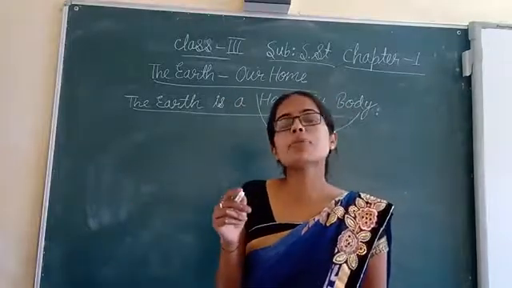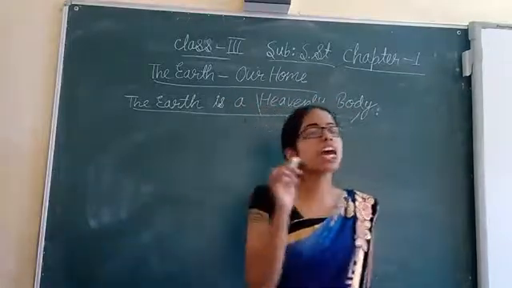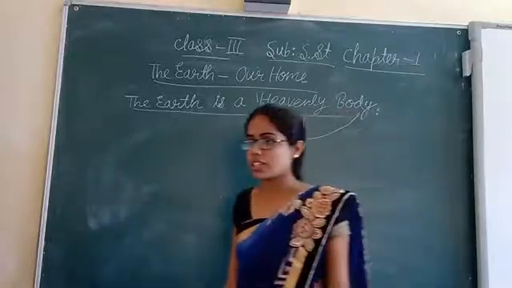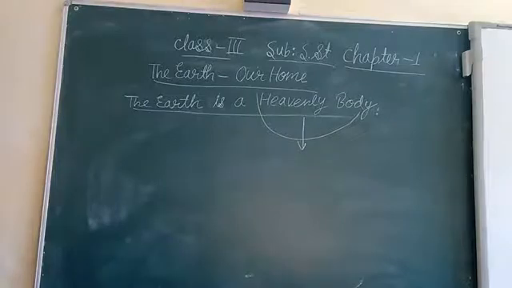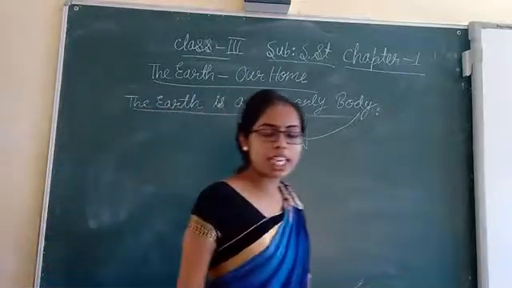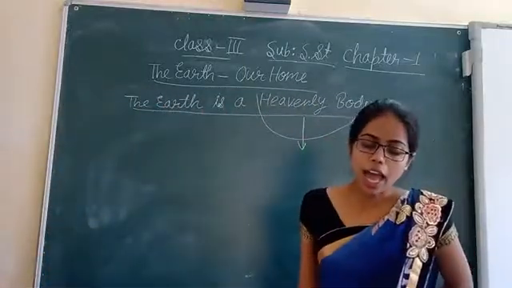They are visible in the sky and they are called the heavenly bodies. If we define it in simple terms, the natural objects which are visible in the sky are called heavenly bodies.